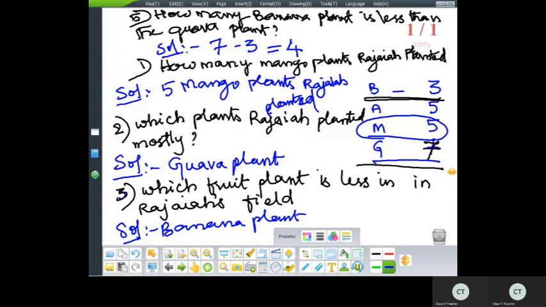Okay. So like this you have to do, children. Each table will have tally marks and some questions. You have to go on with the tally marks and the questions. Do the worksheets in the worksheets book, children, as well as in our next class we will go on with the textbook problems, and kindly try to solve the extra problems in the worksheets by yourself. Okay. So 2 problems today we have done. We'll continue in our next class from page number 35 of the textbook. So page number 34 is done, and notes will be provided to you through My Class Campus app.